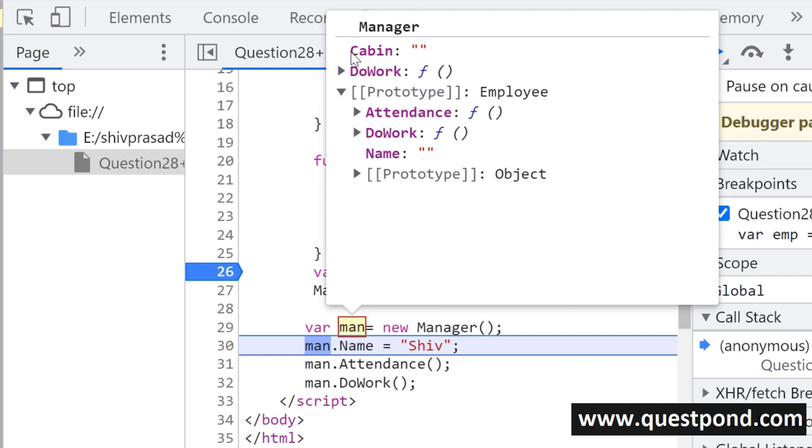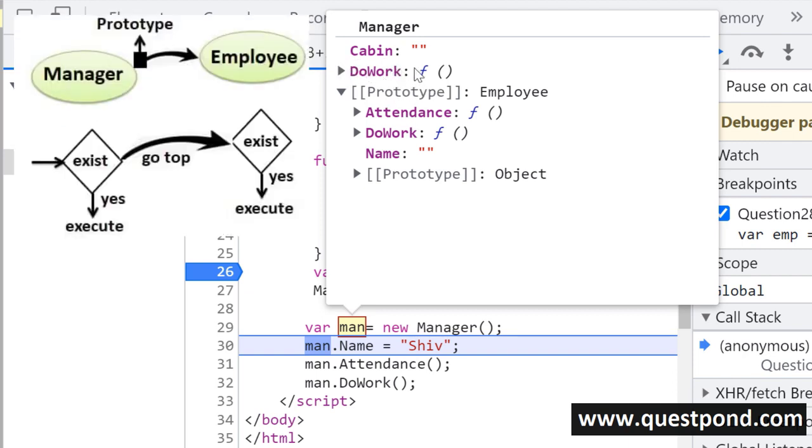For example, now let us look at cabin. If you see cabin, it says, okay, cabin is available out here. He will not go up the prototype chain. Look at do work. The employee also has do work and the manager also has do work. So first the do work will be searched inside the manager object. If he gets it, he will not go to the prototype object.